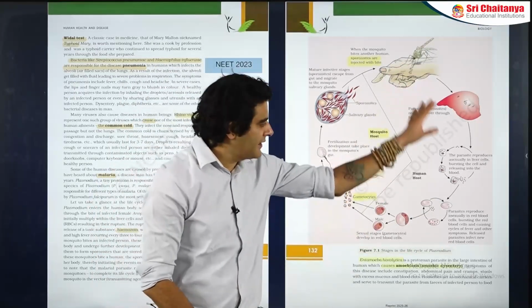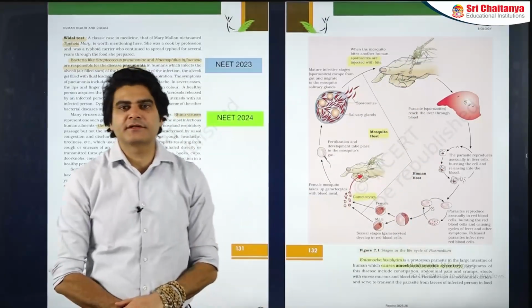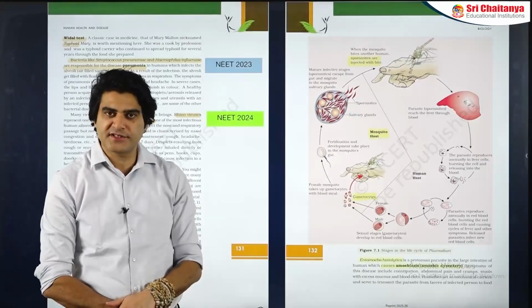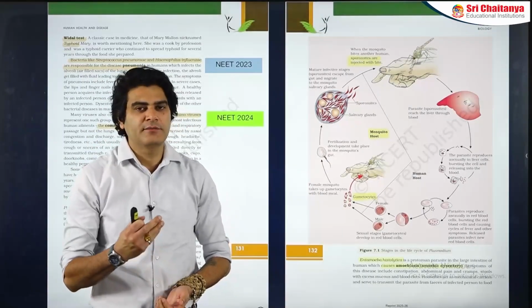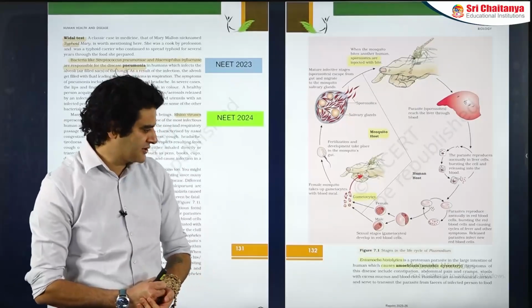And the entire life cycle of the Plasmodium parasite in the human body is completely asexual, while the life cycle of the Plasmodium parasite in the mosquito host is sexual reproduction.